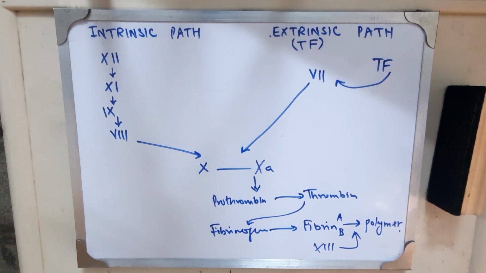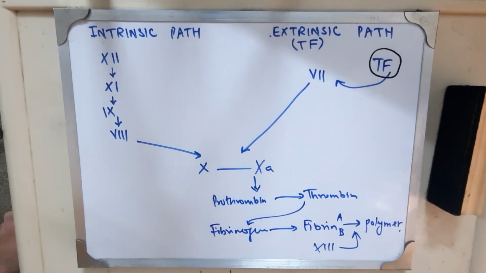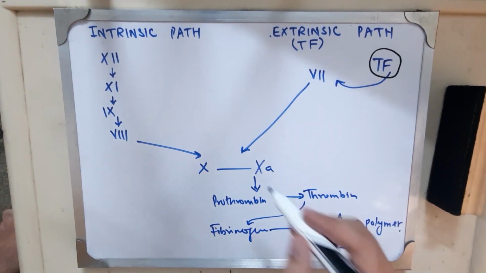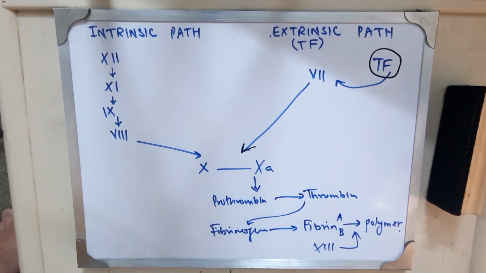Here you can see there is an intrinsic pathway of coagulation and there is an extrinsic pathway, which is also called the tissue factor pathway. The tissue factor pathway is activated by tissue factor, which is released by endothelial injury. It activates factor 7, which activates the common pathway. The common pathway is from here to here. You can see the intrinsic pathway.